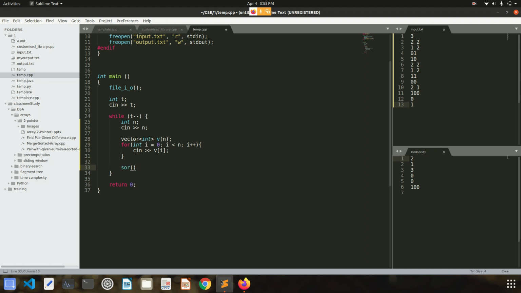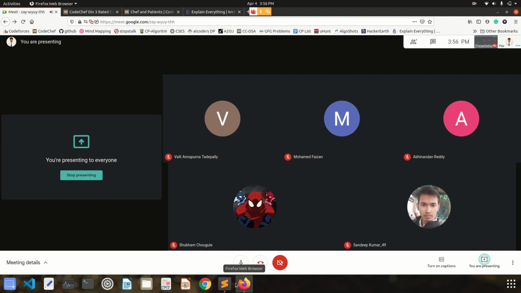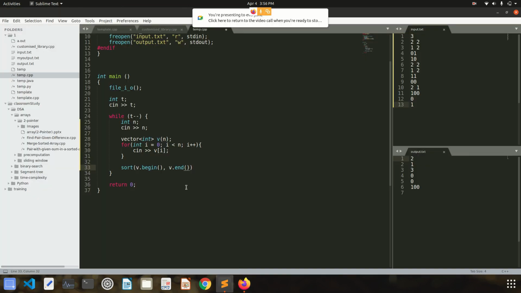Now what do I have to do? I have to sort this thing, with v.begin, v.end, and there is one more parameter which I will pass. Before that I'll tell you what this function is going to do. This function will simply sort this vector, but I want to sort it according to my needs.